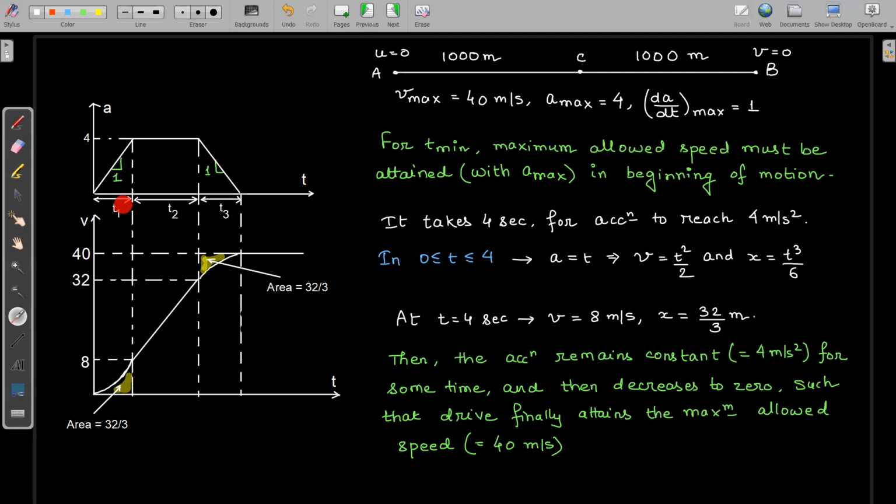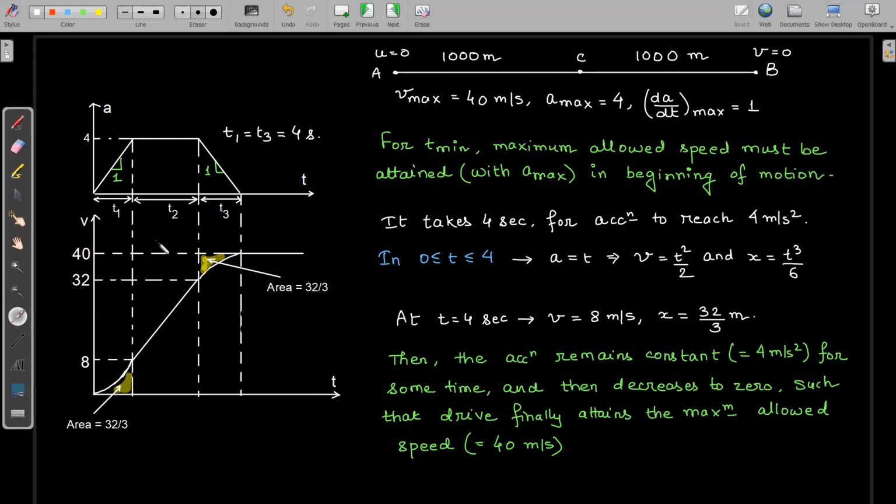So t1 is directly known, which is 4. Similarly, when we are reducing our acceleration from 4 to 0, this time interval t3 should also be equal to 4. So the values of t1 and t3 are 4 seconds.